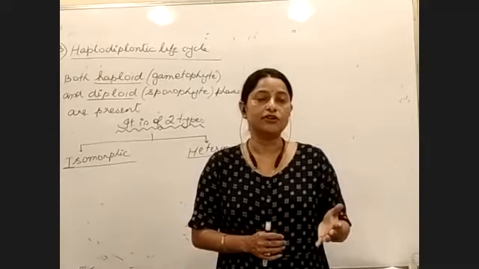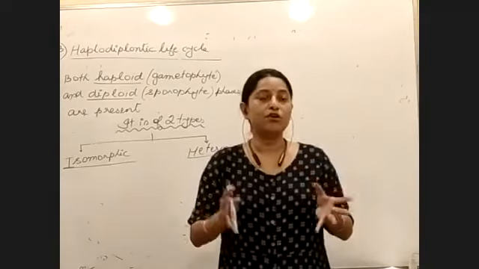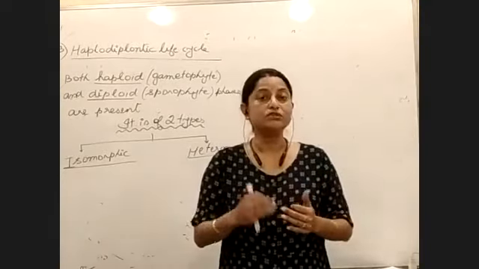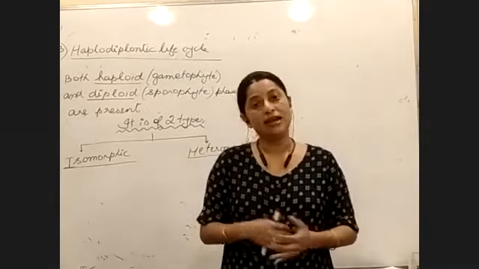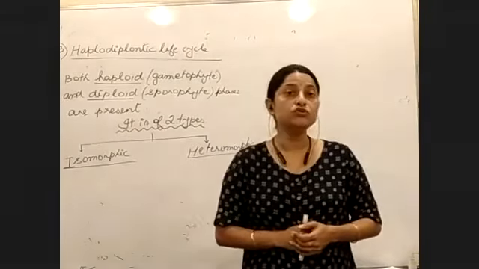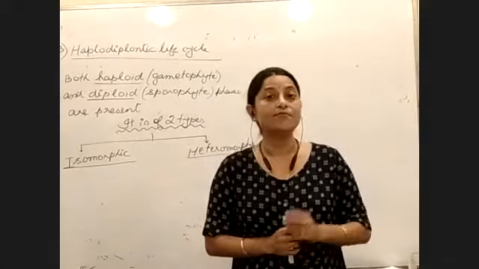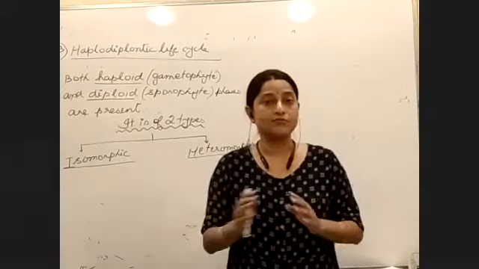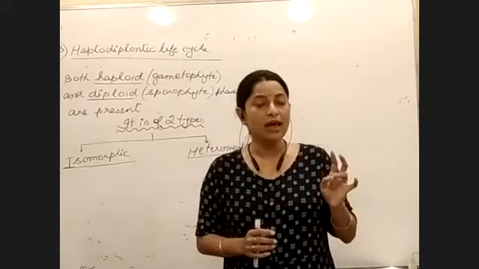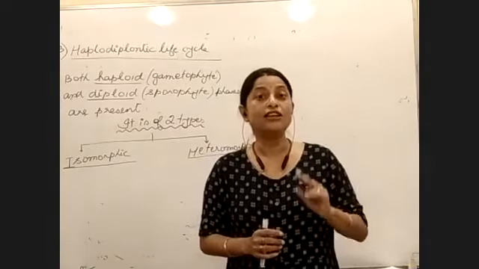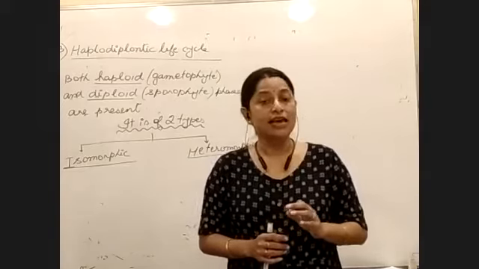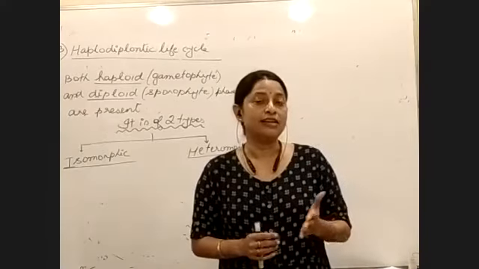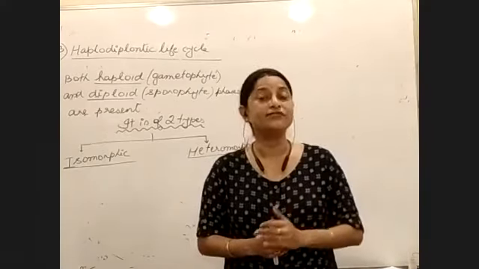Similarly, in the diplontic life cycle, the whole plant body is diploid, but the gametes produced are haploid, right? In those two life cycles also we could see both phases. But what is the difference? The haploid phase in the haplontic cycle, or the diploid phase, is very short-lived. Similarly, in the diplontic life cycle, the haploid phase is very short-lived.